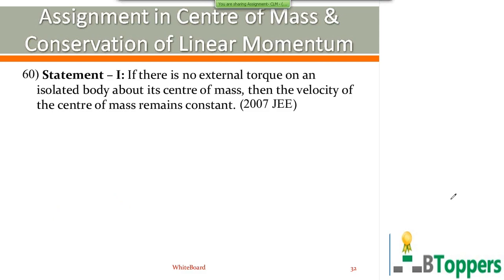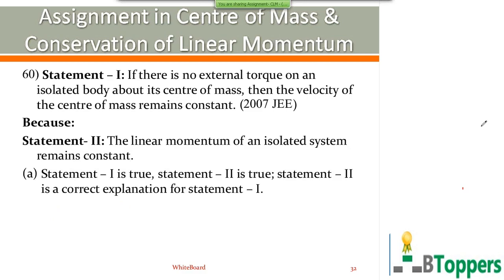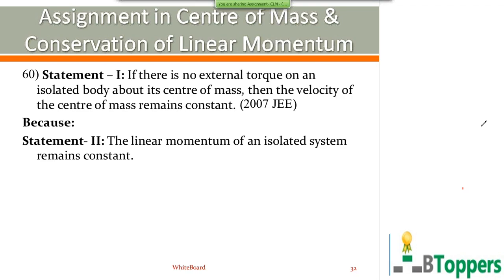Look at the next question, question number 60 here. Statement 1: If there is no external torque on an isolated body about its center of mass, then the velocity of center of mass remains constant. Statement 2: The linear momentum of an isolated system remains constant.